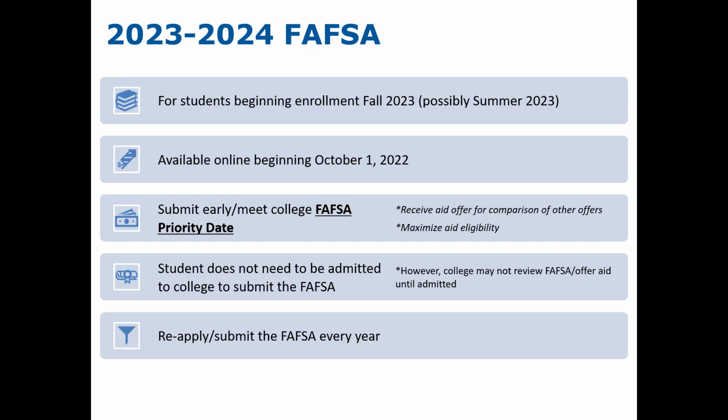Some schools have smaller funds of money that they tend to award to the students who meet those priority dates. A student does not have to be admitted to a college to add it to the FAFSA form. However, most colleges will not bring in the FAFSA form until it does have an admissions application to match up to it. And students must reapply or submit the FAFSA each year after October 1st.